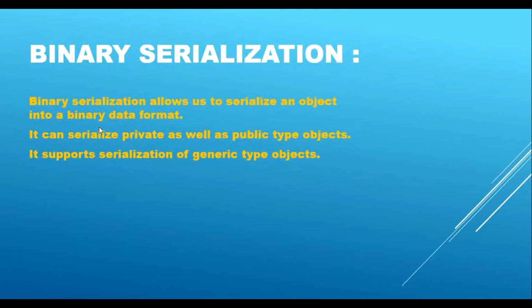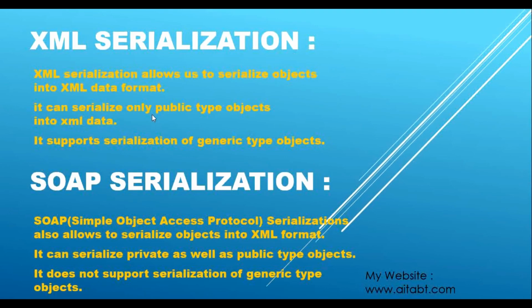And binary serialization supports the serialization of generic type objects, and I have just shown you that. So this binary serialization as well as this XML serialization works with generic types, but this SOAP serialization doesn't work with generic type objects. That is the differentiation between these three serialization processes.